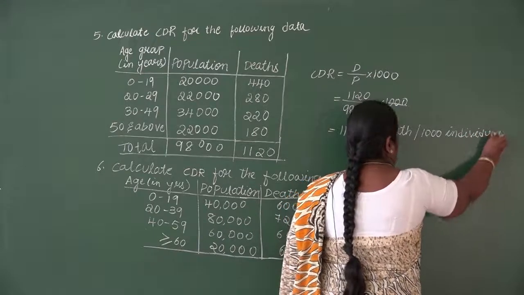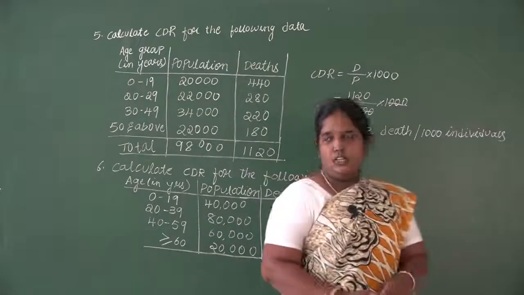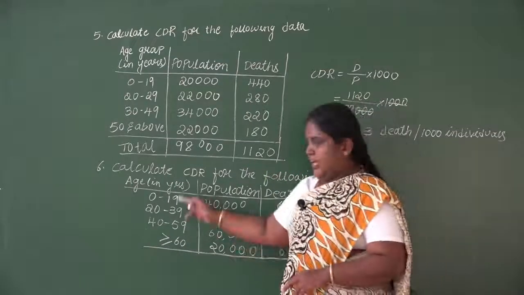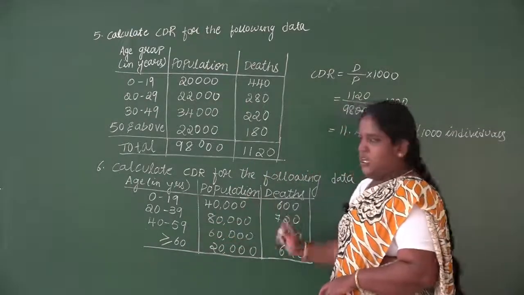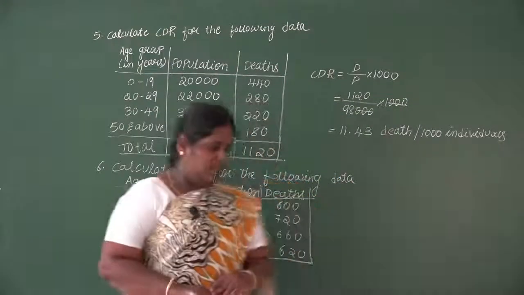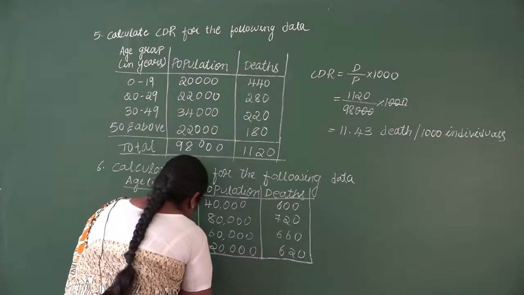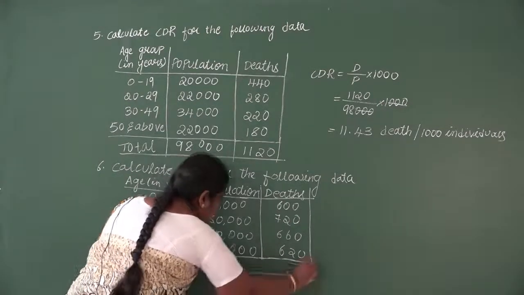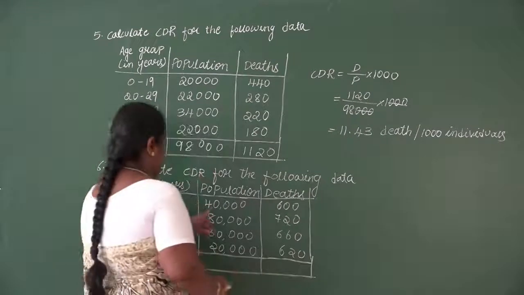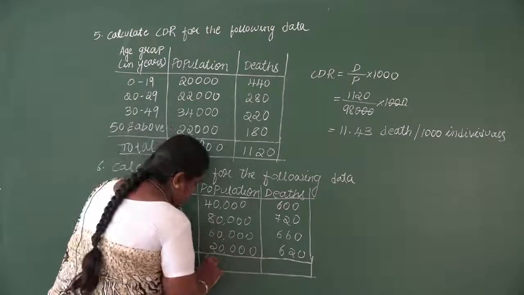Similarly we'll do the next problem. Again it is in table form. Age group is given, population and death. So first we'll add the population and the death values. Add the population 40,000, 80,000, 60,000 and 20,000.